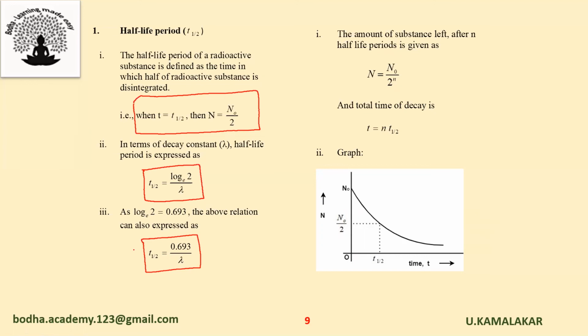The amount of substance left after n half-life periods is given as N is equal to N naught by 2 power n, and the total time of decay is given as t is equal to n into T half.